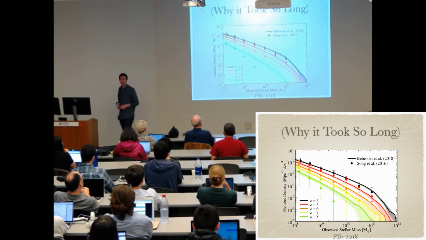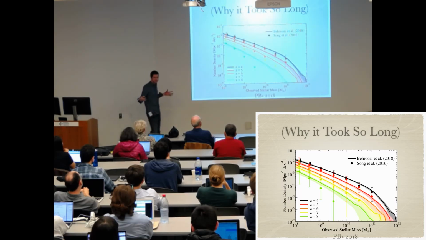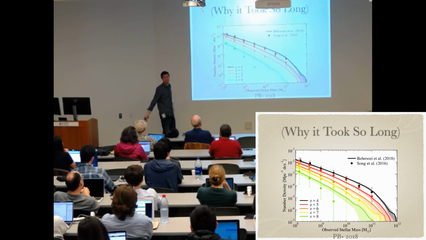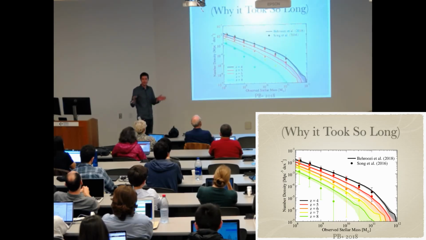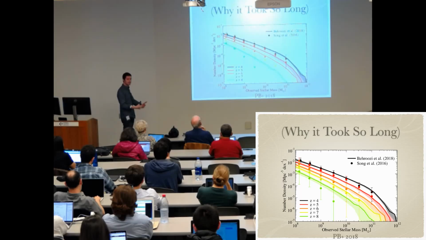Why did it take so long? Many of you have heard me give a talk like this before. When you have so many different data sets, some of them are bound to be inconsistent with others. For example, many of you are familiar with the fact that at redshifts 4 and above, there's a huge diversity in stellar mass functions. And what do you do about that? Which one do you choose? So what we ended up doing, in Appendix D of the paper, was I wrote a new SED fitter that would take into account physically realistic star formation histories that were consistent with the evolution of the luminosity functions, so we could get better stellar masses from redshift 4 to 8 by refitting to Kendall's SED stacks. So that's one thing out of many that we had to do to make all the data sets consistent.